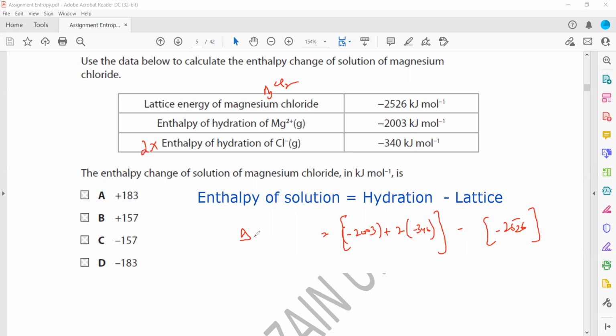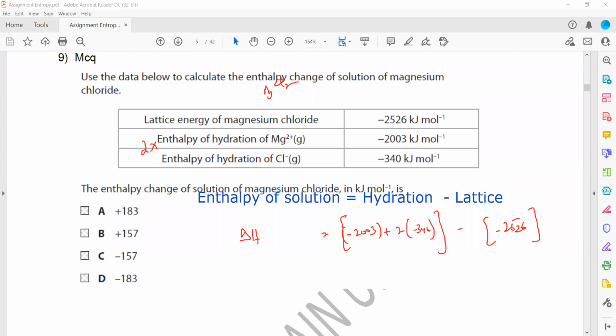This will give us the enthalpy of the solution. Is it clear? So when we calculate for question 9, after calculation, we'll get the enthalpy of the solution as minus 157 kilojoule per mole. Is it clear, this question?